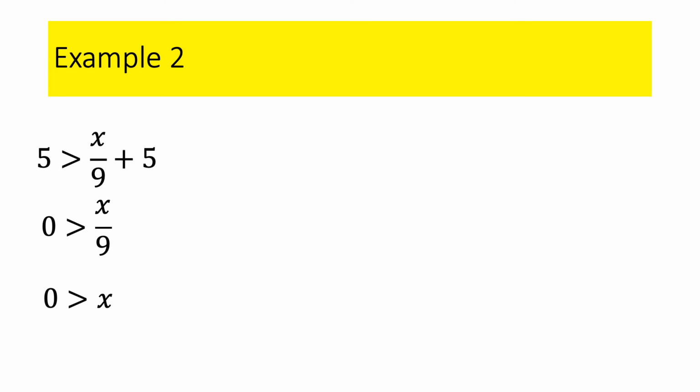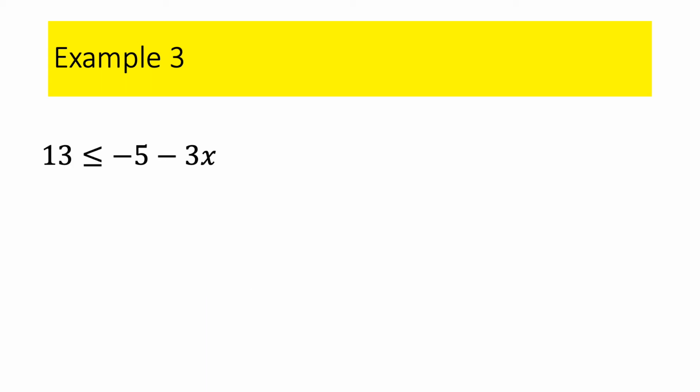So this one might cause you a problem because, like I said, I want you to read it from variable to number. So this time I'm reading it from right to left. This says x is smaller than 0, right? If you read it from left to right, it says 0 is bigger than x. But we need to read it from variable to number. x is smaller than 0. It would be an open circle, and where are the numbers that are smaller than 0? That's to the left. Does that make sense? Okay, email me if it doesn't.